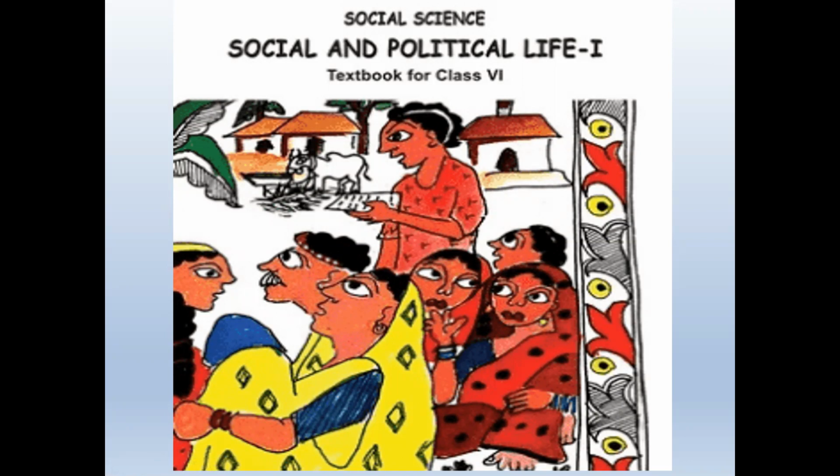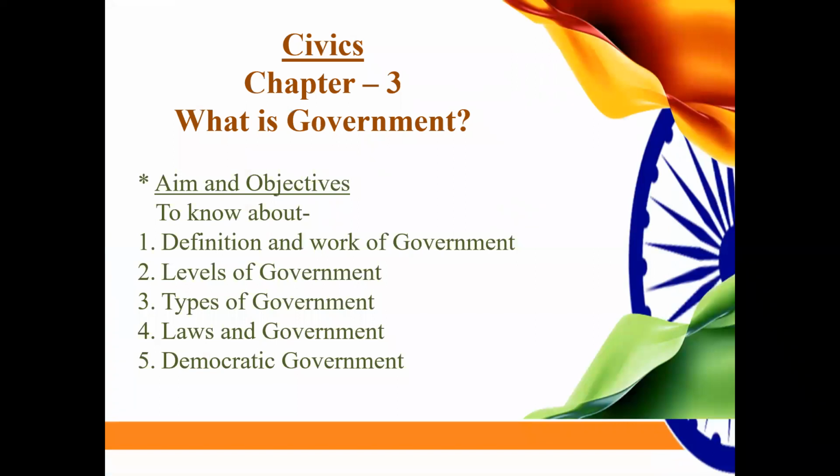In today's session, we will study civics. Chapter 3, what is government? In this chapter, we will cover 5 topics. Number 1, definition and the work of government. Number 2, levels of government. Number 3, types of government. Number 4, laws and government. And number 5, democratic government.